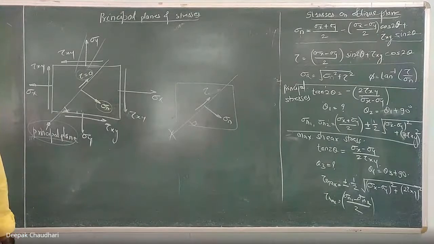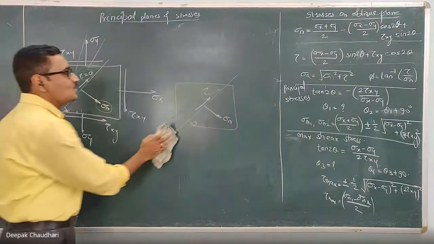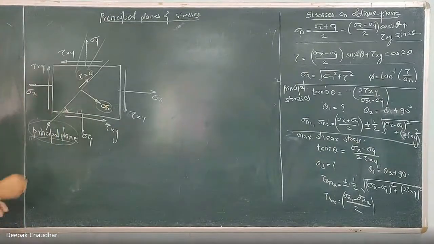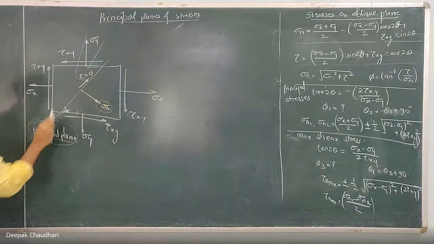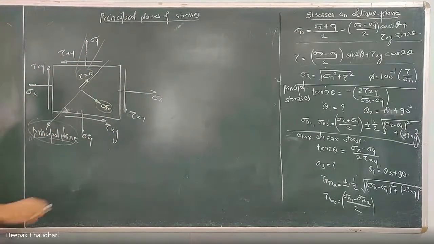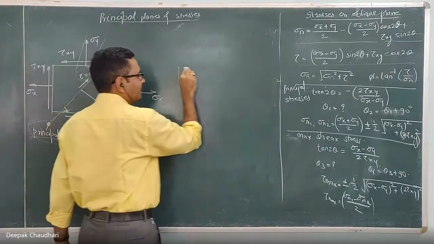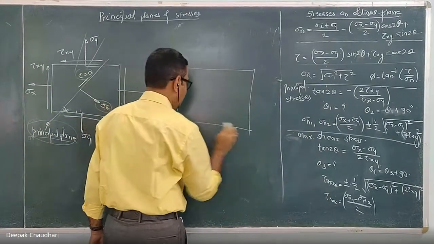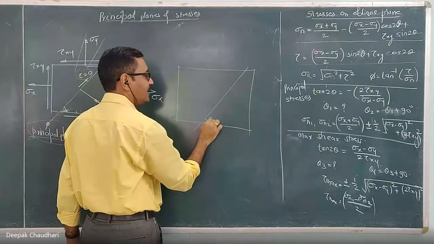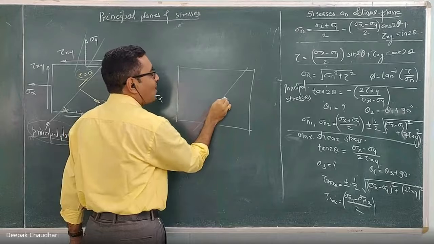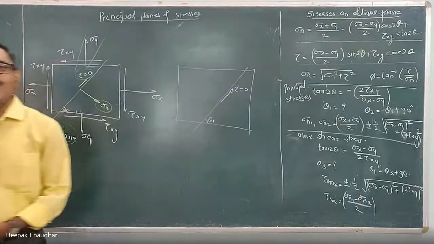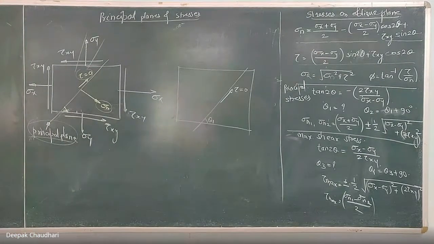Okay, so a plane on which there is no shear stress is known as a principal plane, and the normal stress acting on that principal plane is known as a principal stress. Now, in this strained body, listen carefully. If this is the plane, let this angle be θ1, on which the shear stress is 0.